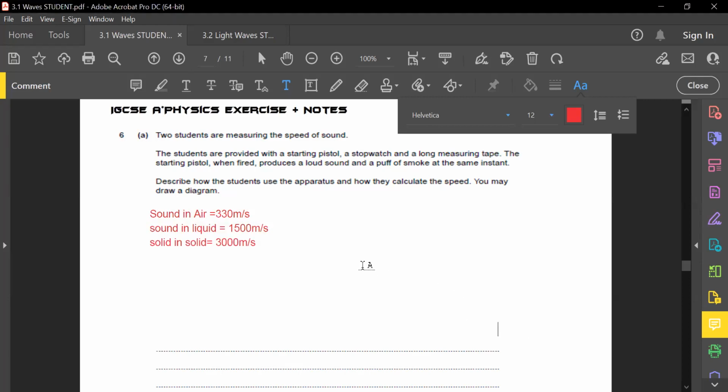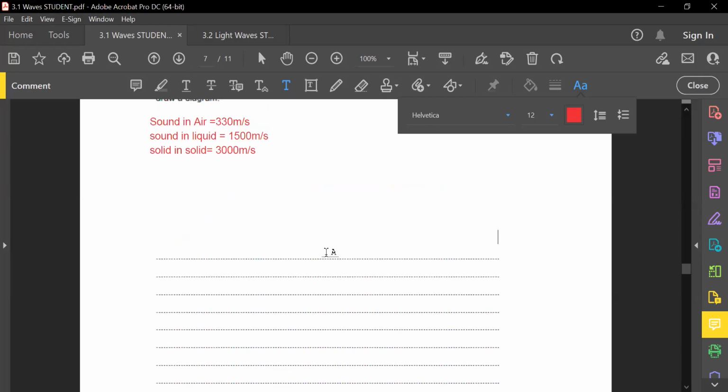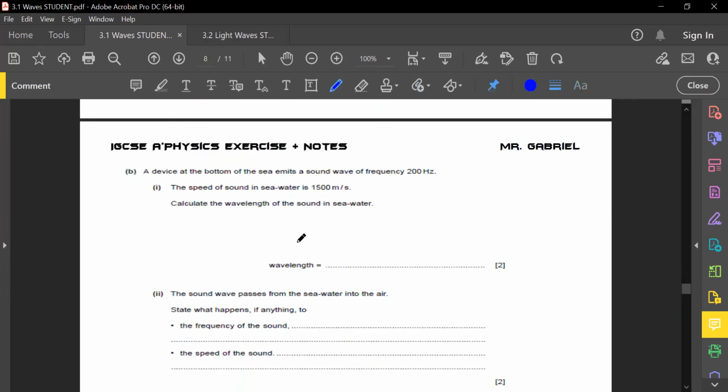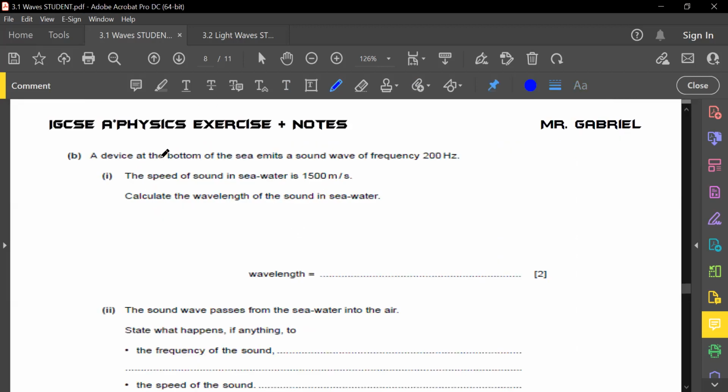Okay, yeah. Then after that, moving on to this next part here, which is the first question of the exercise. A device at the bottom of the sea emits a sound wave of frequency 200 Hz. It's always good to identify your information first. Then after it says that the speed of sound in sea is roughly this amount. This is the amount, and they want you to calculate the wavelength.